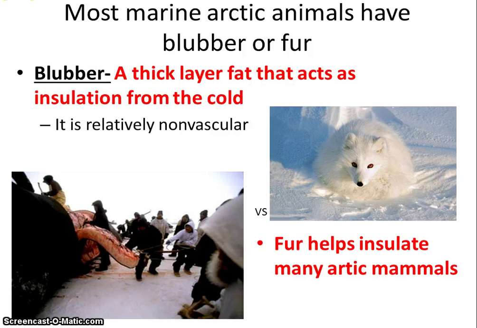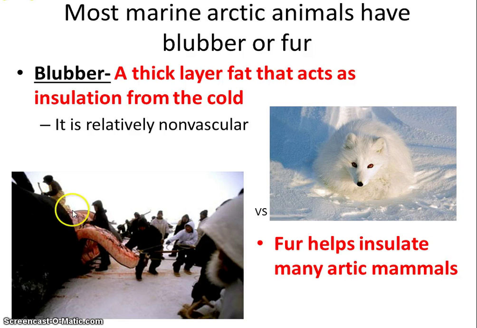Last but not least, we have blubber and fur. Marine mammals have blubber and fur. Again, blubber is more than just a layer of fat. People are fat and they get cold still. People are fat and they can die of frostbite. Blubber is a non-vascular layer of fat.